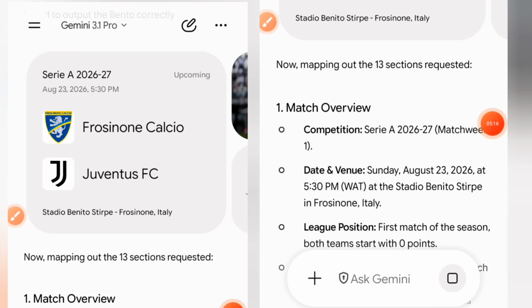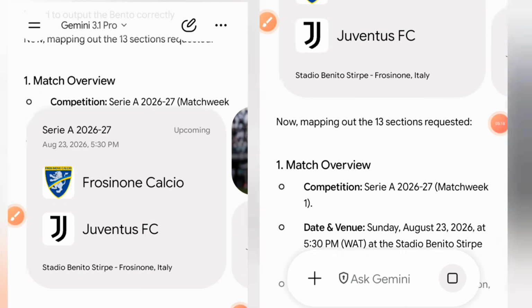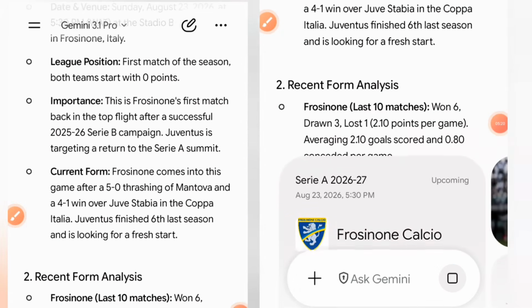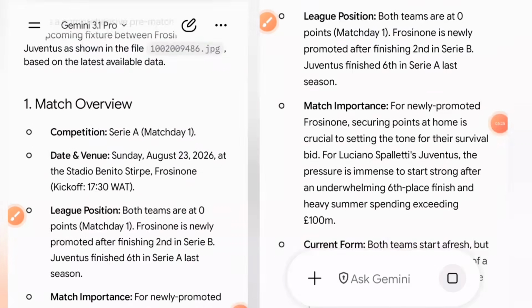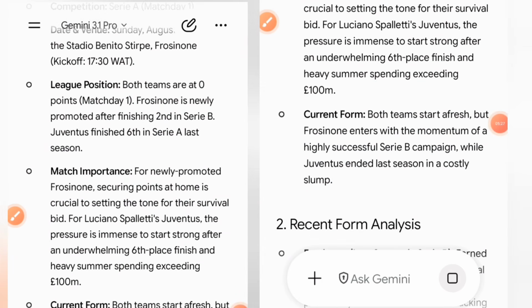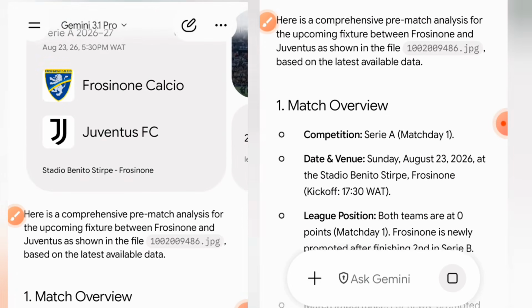Alright, the next on the list is the match between Frosinone against Juventus. Let us look at the two most important sections of this prompt. So we are looking into the match between Frosinone against Juventus.